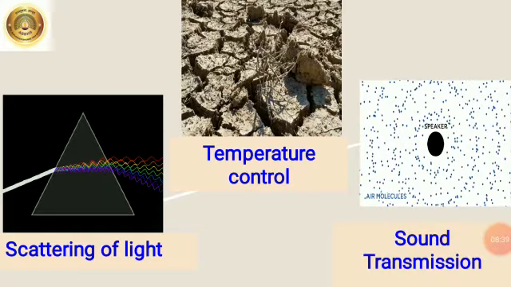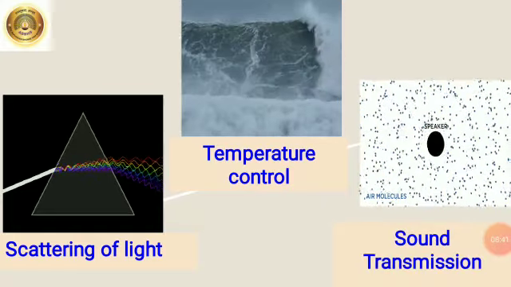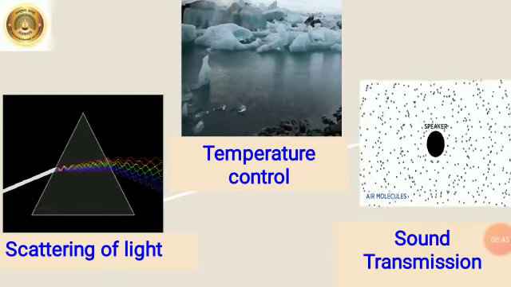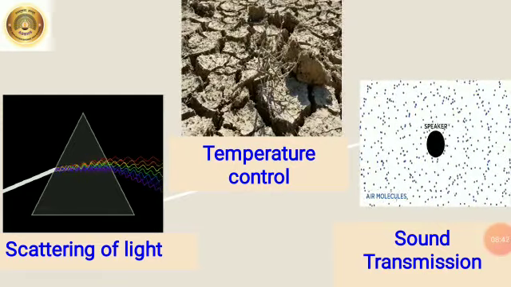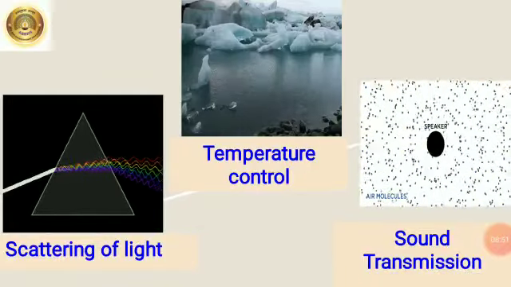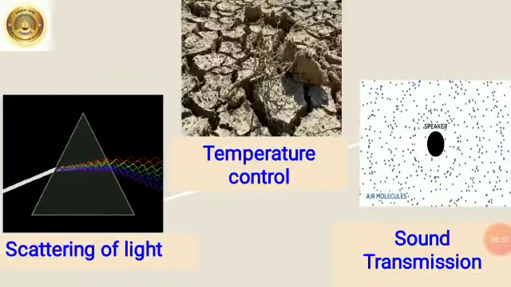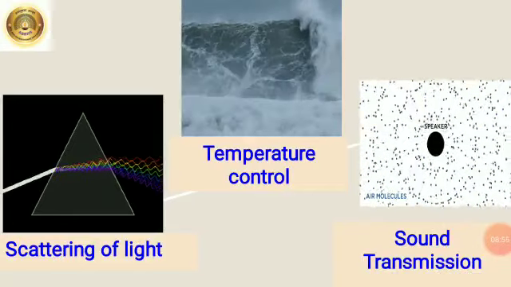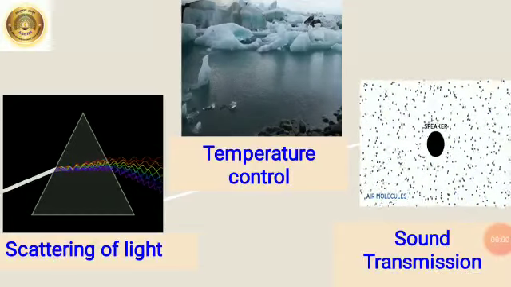Students, we learned in the previous class that for transmission of sound, a certain medium is necessary. Air is useful as a medium for the transmission of sound. The density of air also changes due to change in its temperature. The clarity of sound depends upon the density of air. So this is all about the properties of air.